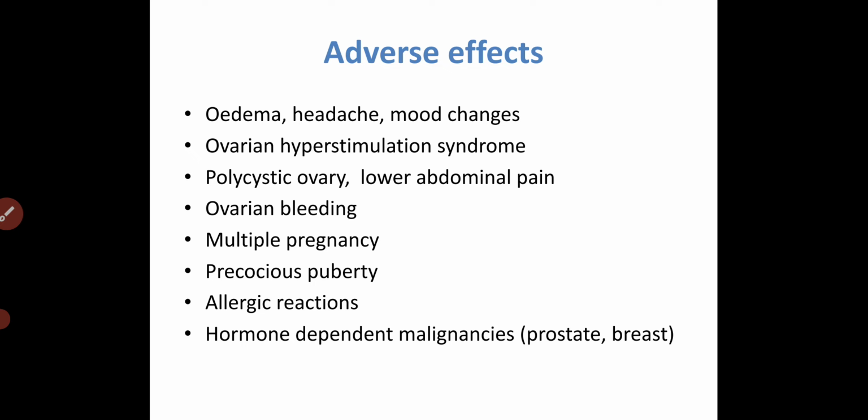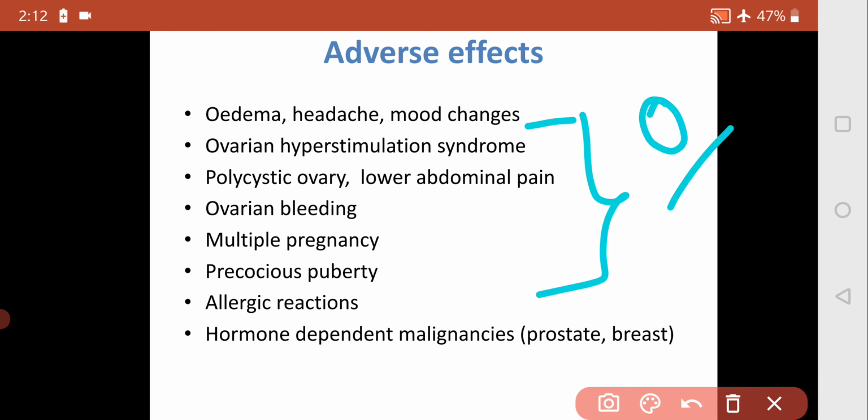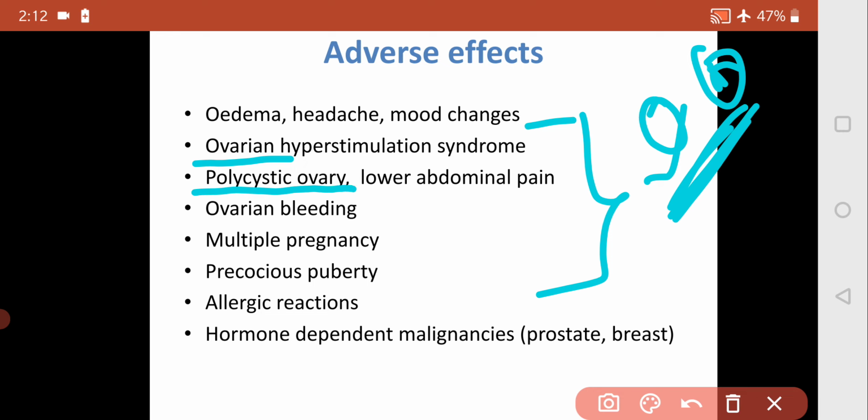Let's see the ADR of the gonadotropins. The main action is on the ovary. O for ovary: ovarian hyperstimulation syndrome, it can stimulate the ovary. There is multiple cyst formation, polycystic ovarian disease or PCOD, as it is also called.